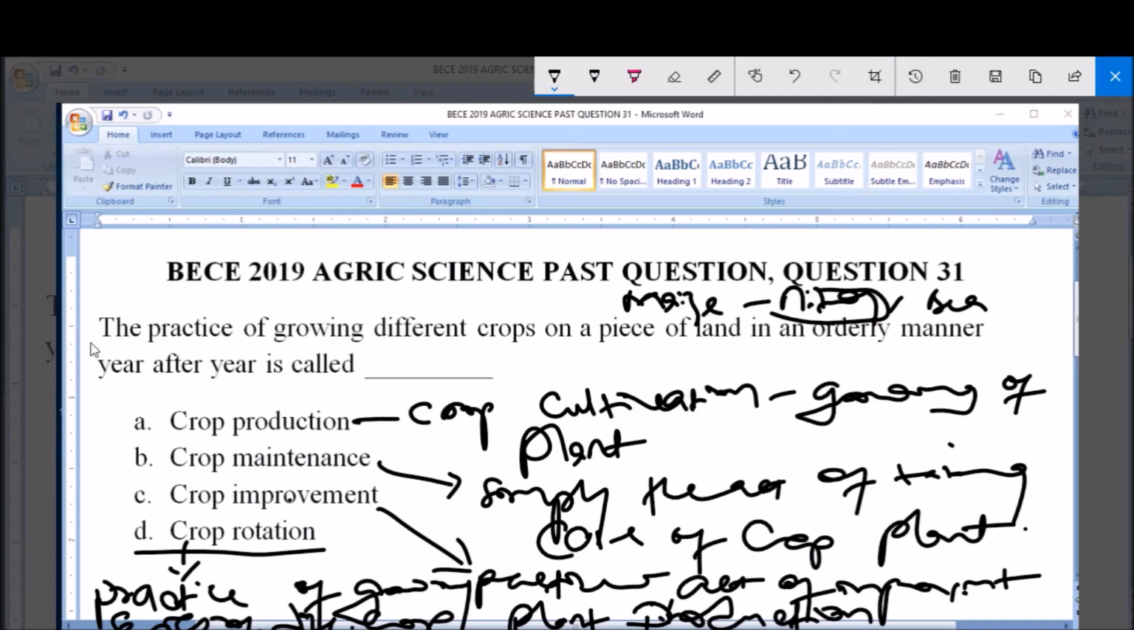Now the question says the practice of growing different crops on a piece of land in an orderly manner year after year is called, and from the description of these options, you will agree with me that option D, crop rotation, is the answer to this question. That is, it is the practice of growing different crops on a piece of land in an orderly manner year after year to ensure that a particular nutrient is not exhausted from the soil. So D, crop rotation, is the answer to this question.